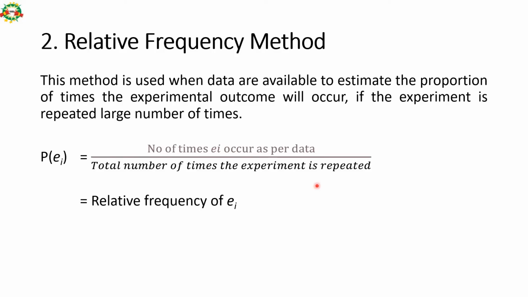Say we rolled a dice 100 times and we get the number two 40 times out of 100. So that means the probability of getting 2 is 40%. 40 divided by 100.